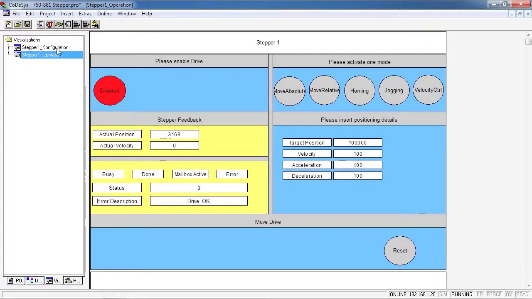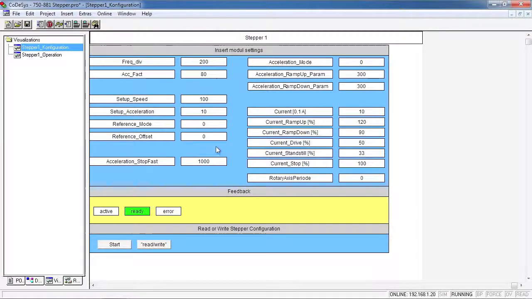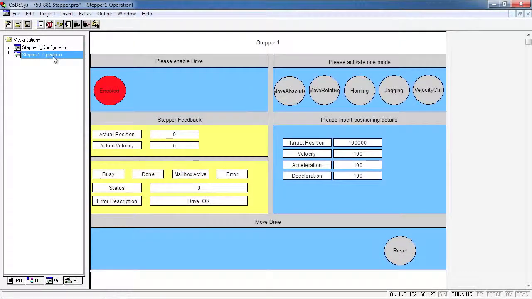So the operation screen is where you actually will do the control, and I do recommend doing a read write at least one time before actually trying to operate the stepper. It's good practice just to make sure that everything's been downloaded to the controller and processor.